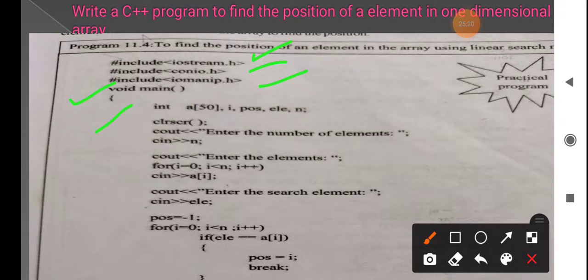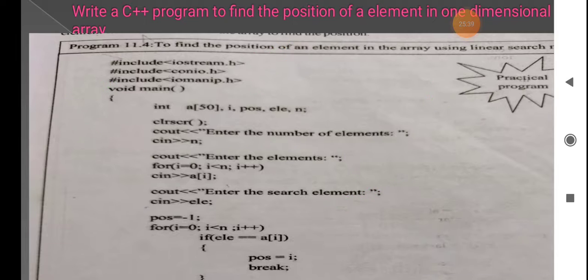Here, you have to specify the array number of elements, that is, how many elements are there. Next, you have to enter all those array elements using a for loop. So you have to enter that. Next, you have to enter the search element, which is the element you have to search.